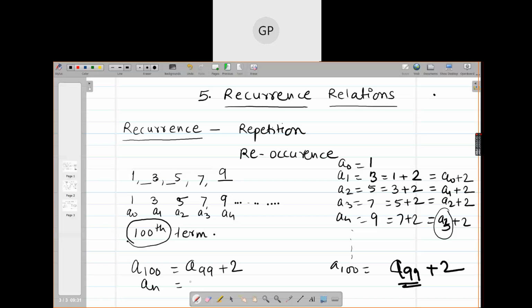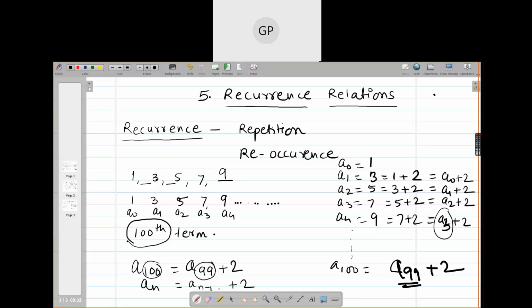In general, how can I write An? What is the nth term formula? An is equal to An minus 1 plus 2. Yes, correct. That means you are using the previous term to get the next term.